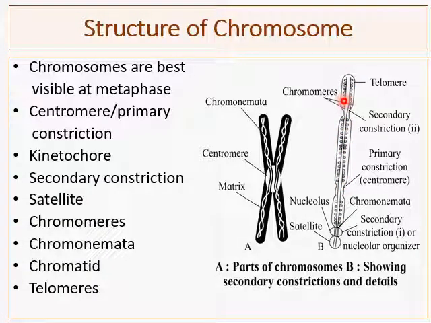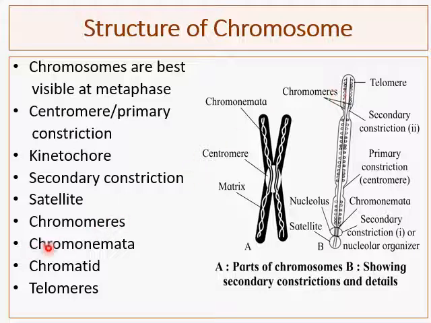So chromomeres are bead-like granules occurring in a series along the chromonema. So this is the chromonema, and each bead is nothing but a chromomere. So these single darkly stained structures are chromomeres, and here you will see the chromonema.